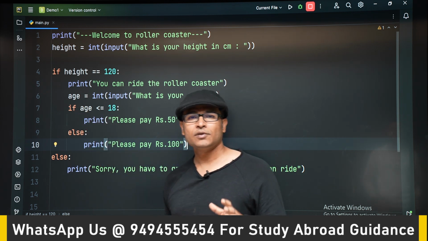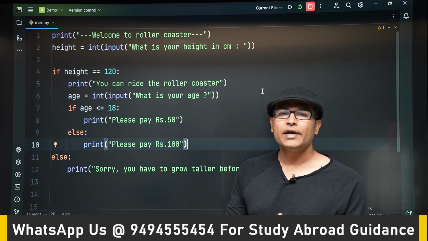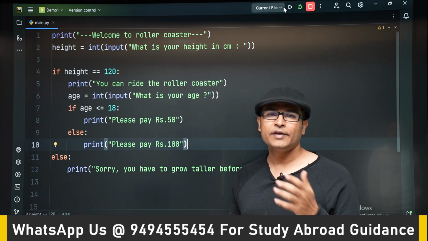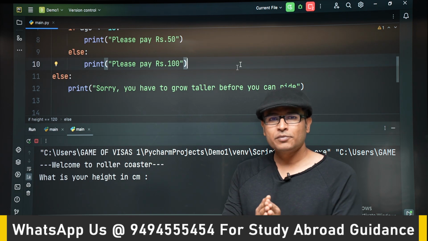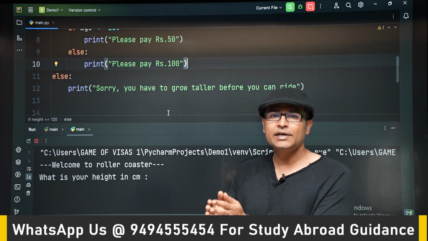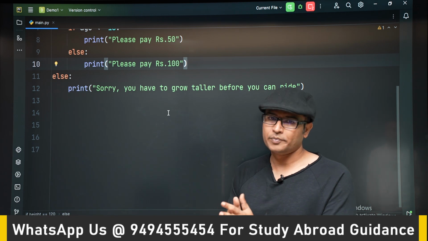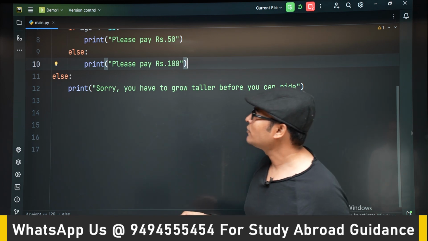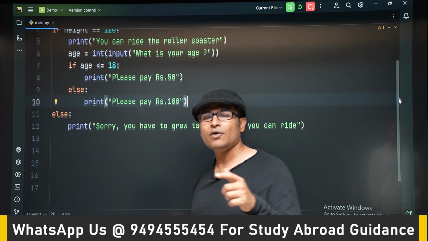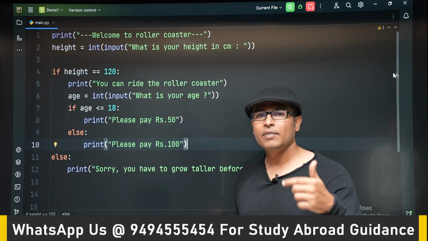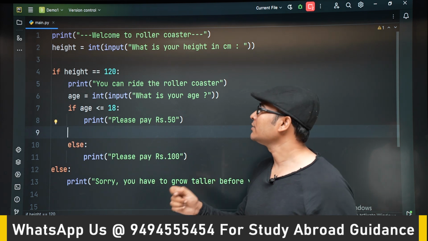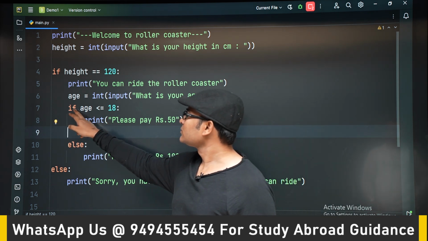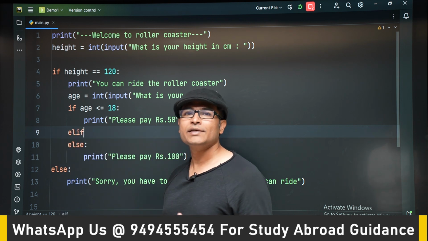Now let us say there is one more condition that if age is less than 12, then we are going to charge them 25 rupees, and from 12 to 18 it is 50 rupees, and 18 and above it is 100 rupees. Let us assume that. Then we have to use one more if statement, but it has to be associated with the first if statement, right? So here we are going to use something called else if.